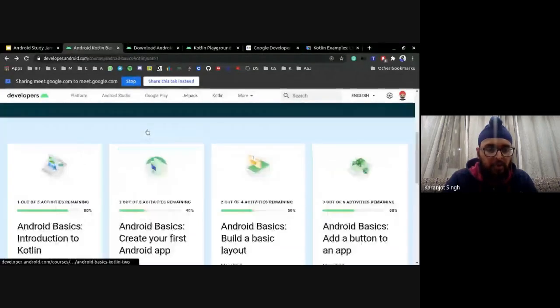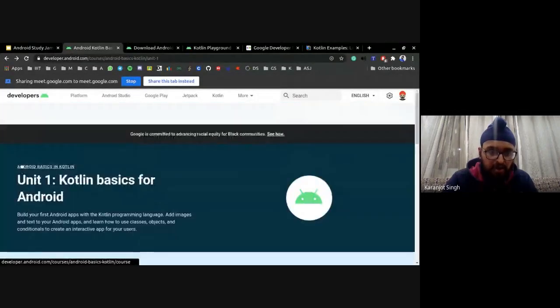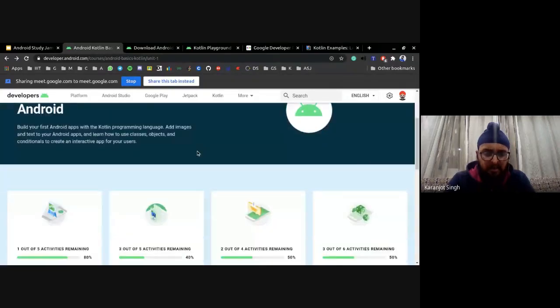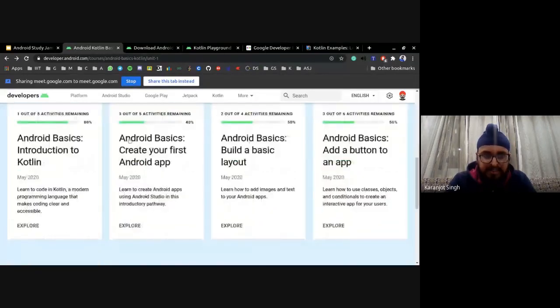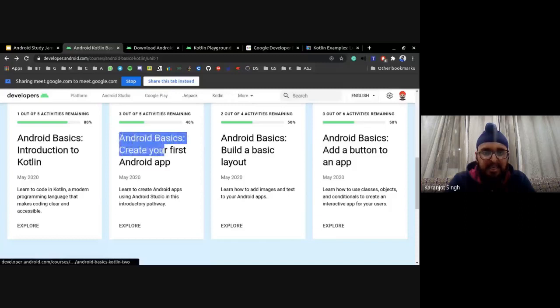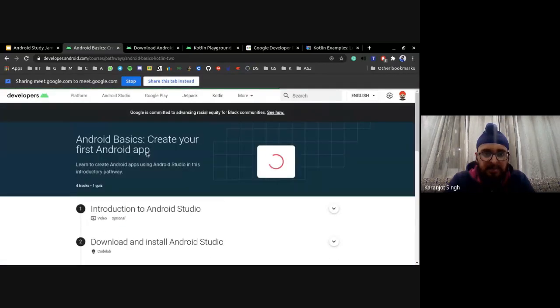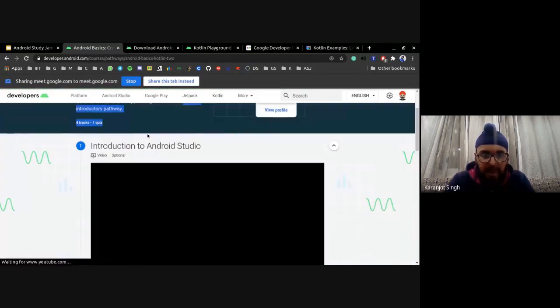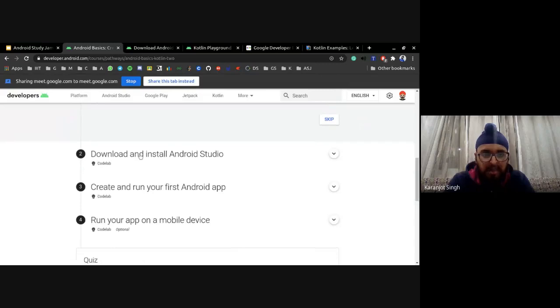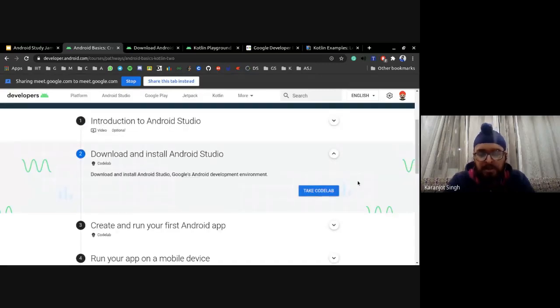If you go to Android Basics in Kotlin, even if you have prior experience, you can head to Unit 2, the second unit, Android Basics: create your first Android app. Click on the title, not on Explore. This will guide you to Android Basics, and here you have a video and a code lab for installing Android Studio. I'll present it here for your convenience.